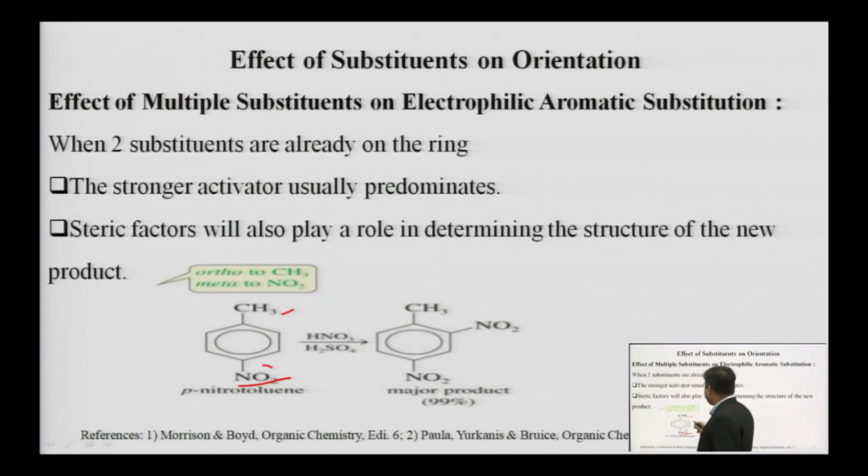So we know that CH3 is an activator group, it will activate the benzene ring toward the electrophilic attack, while NO2 is a deactivator group, it will deactivate the benzene ring towards the electrophilic attack. So orientation will occur as per the methyl group. Methyl group says that the coming electrophile goes to the ortho or para position. So, we are going for nitration in the presence of HNO3 and H2SO4. So nitration will always occur at the ortho position to the methyl group. Okay.